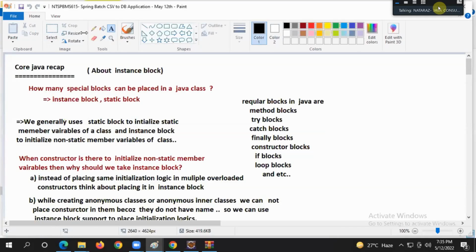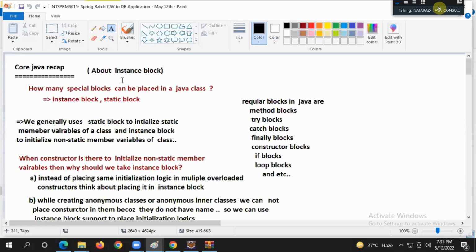Yes, boss. Yesterday, I discussed some questions of core Java. We completed the POC. We have understood what is batch size, what is chunk size, what is reader, what is writer. We understood everything nicely, guys, right? But at the end, I gave a few core Java questions. I hope everyone remembered them.